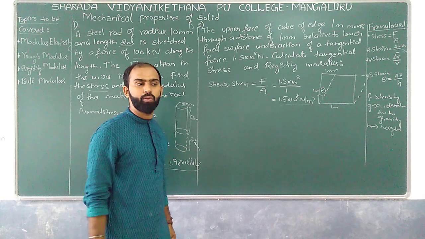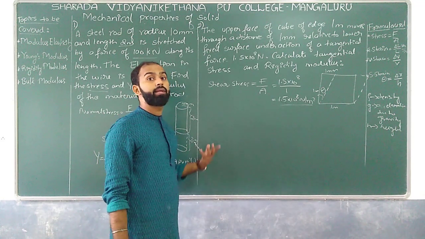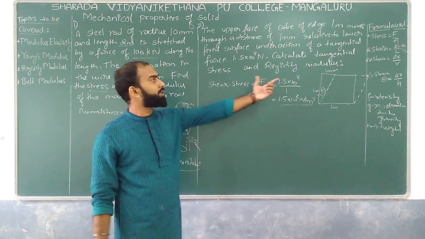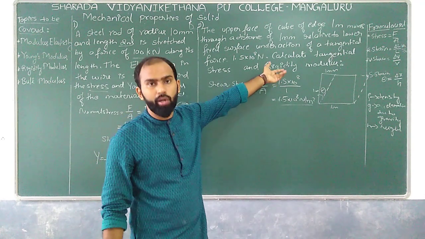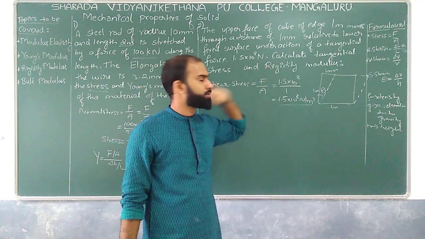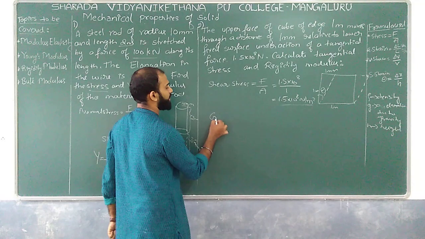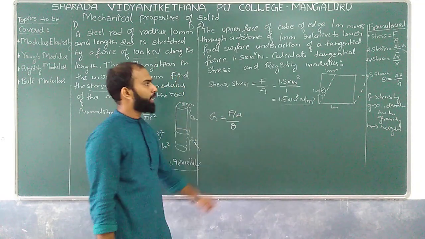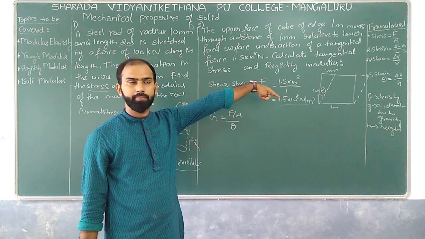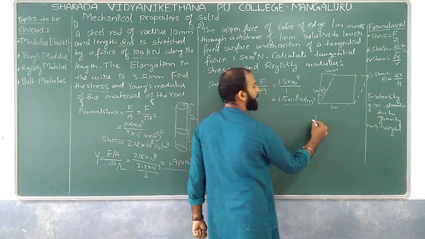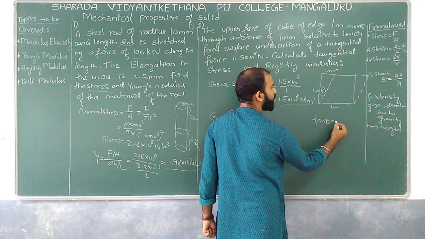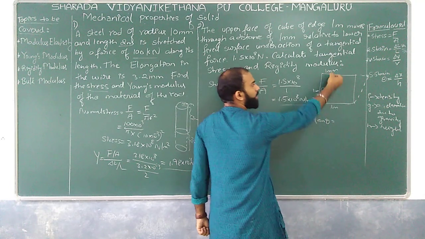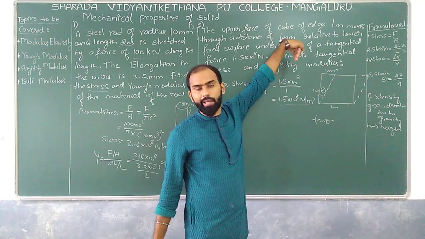Now your job is to get what? The rigidity modulus or shearing modulus. So what is the formula we have? G is equal to F by A divided by theta, right? Now what is the theta I can have over here? We have tan theta, which is equal to opposite by adjacent.